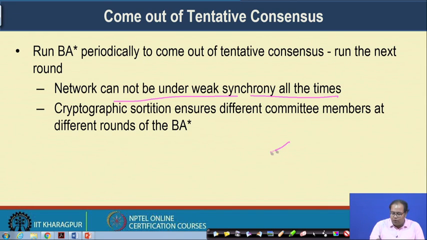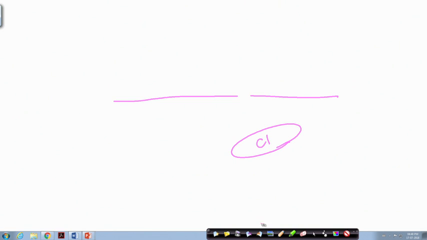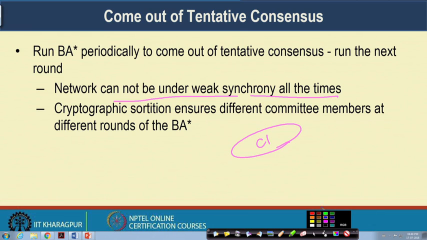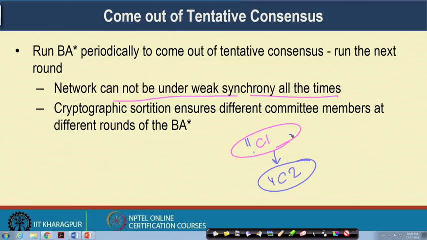So, if I have one round of Byzantine agreement protocol, and in that round say C1 was the set of committee members, then in the next round it may happen that a different set of nodes is selected as committee members, and there may not be any overlap between C1 and C2. That way we ensure that even if the adversary takes control of certain nodes in C1, there would be nodes in C2 that the adversary cannot control. So, it will come out of tentative consensus and eventually reach the final consensus.